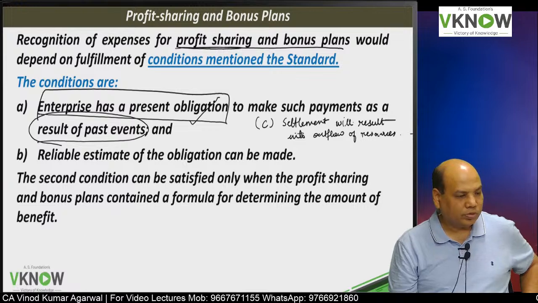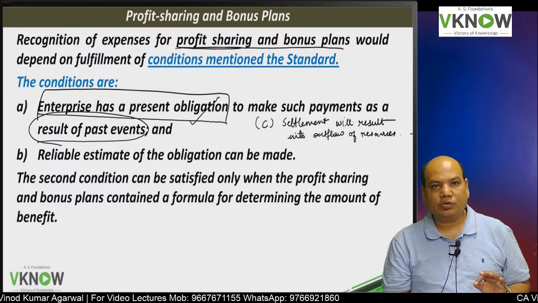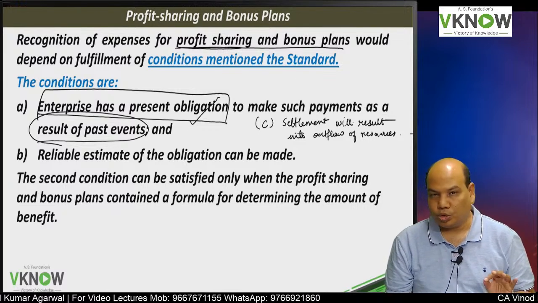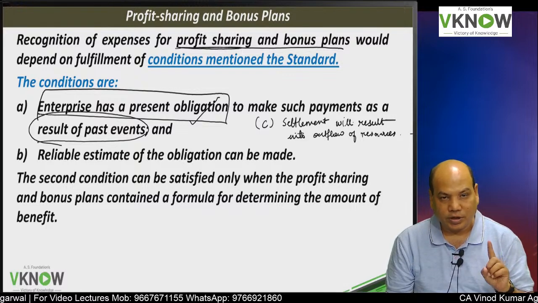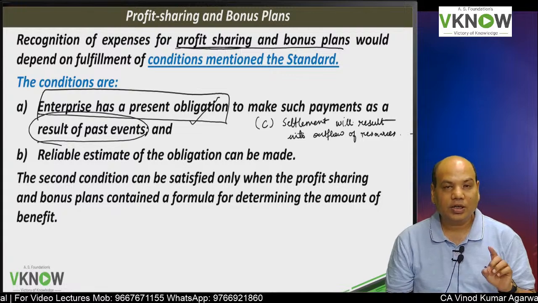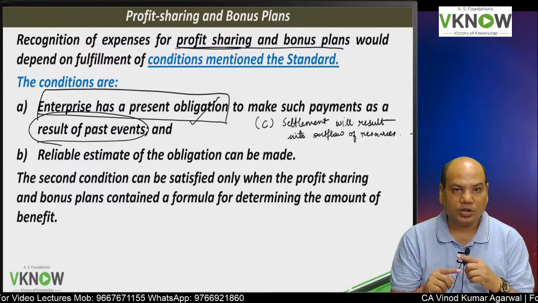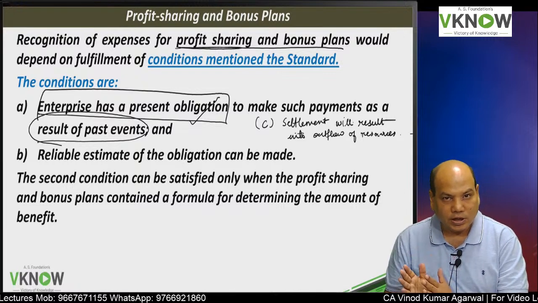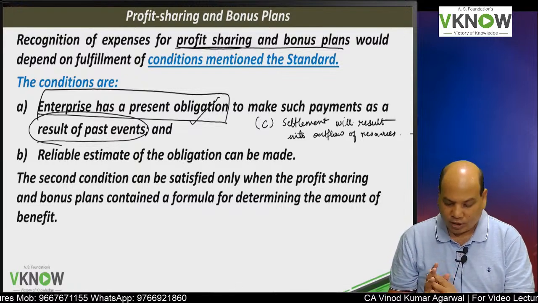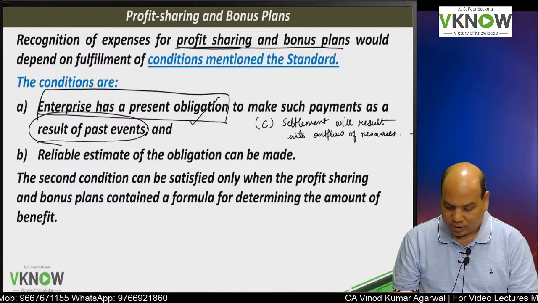So actually the question is, should we make provision for bonus if it is linked to profit sharing? The answer is yes, if 3 conditions are satisfied. It is a present obligation arising out of past event. Settlement will result into outflow of resources and a reliable estimate can be made.